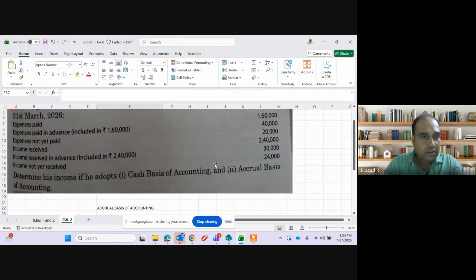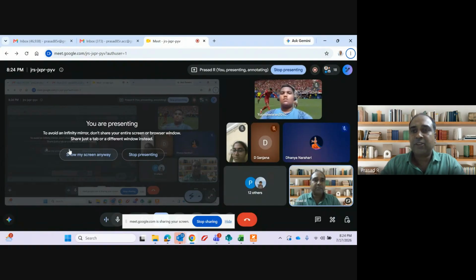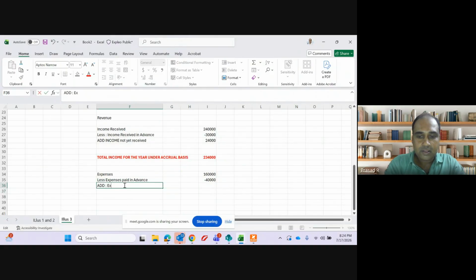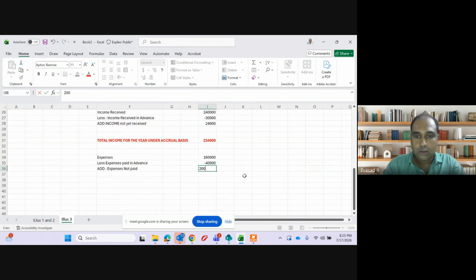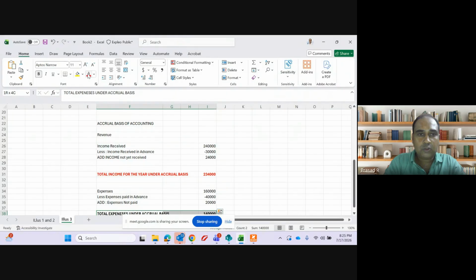Add one more item. Expenses not yet paid. I have not paid my rent. Is it my expense or not? Add expenses not paid, 20,000. So my total expense under accrual basis is how much? 1,40,000 is my total expenses.